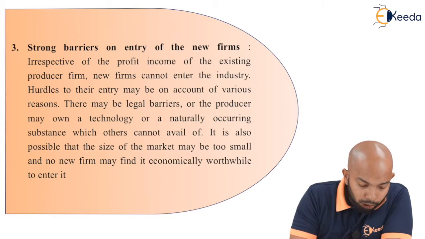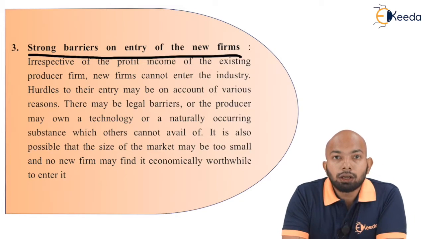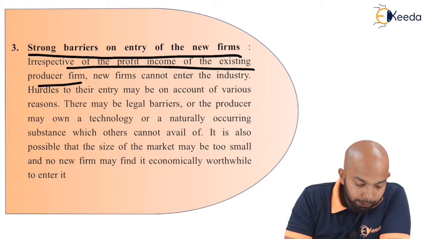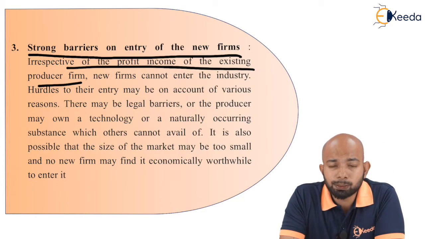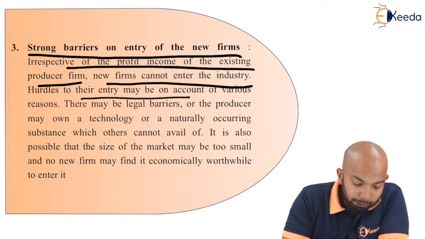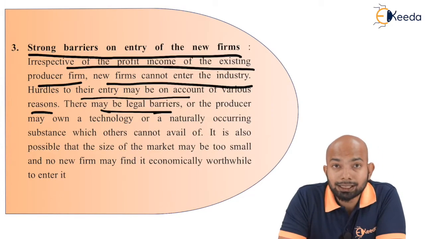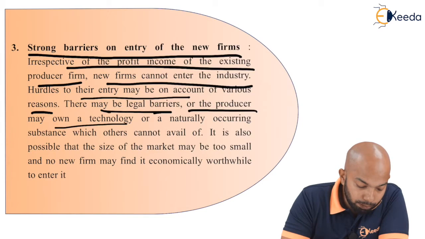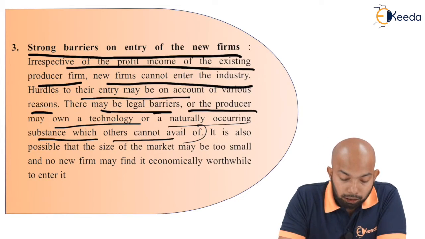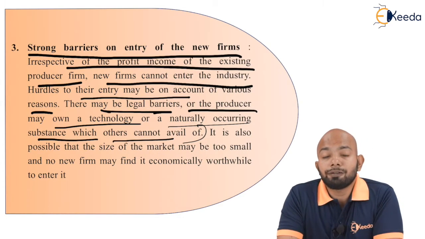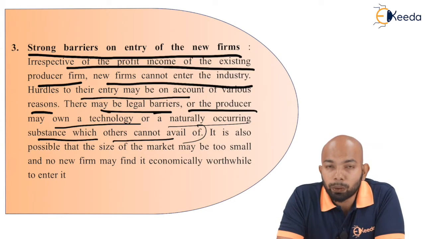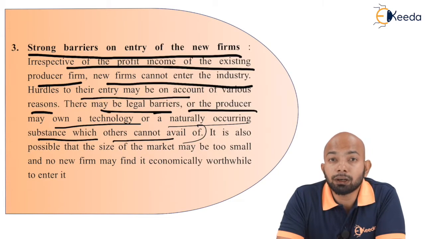Now, strong barriers to entry of the firm. New firms are basically not allowed to enter this market. Irrespective of the profit of the existing producers, whether he is earning less profit or more profit, new firms cannot enter this industry. Hurdles to entry may arise for various reasons. There may be legal barriers that they have to fulfill, or the producer may own a technology or a naturally occurring substance which others cannot avail of. That means the technology or natural factor that this specific seller has cannot be owned by anyone else. Hence, he has the upper control on this.